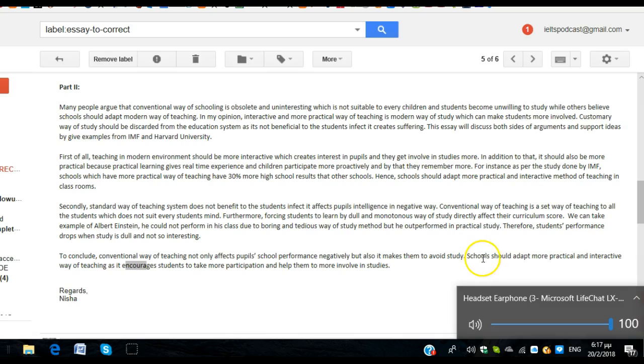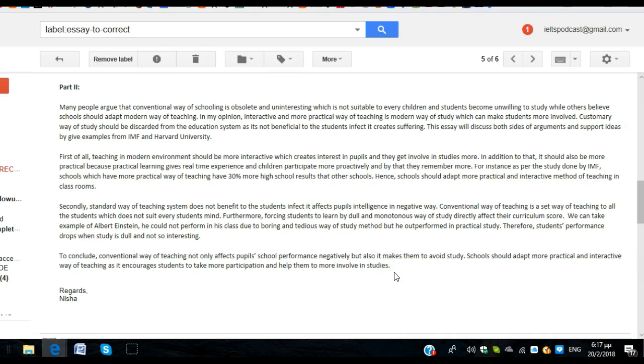Schools should adopt more practical and interactive ways of teaching as they encourage students to take more participation and as they help them to involve students more in studies. So your ideas, Nisha, are great. It's just some little things with your grammar, your word order, your syntax, these kinds of things that just need some cleaning up. But well done, really well done. Your structure is really quite nice. You've got it down. So keep up the good work.